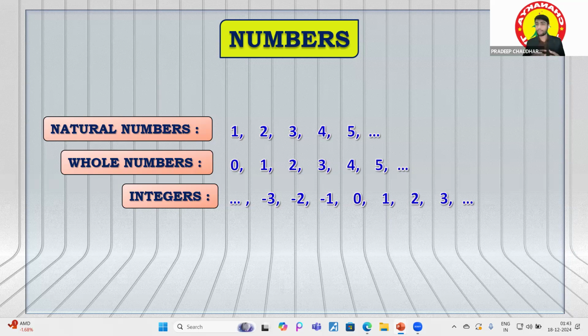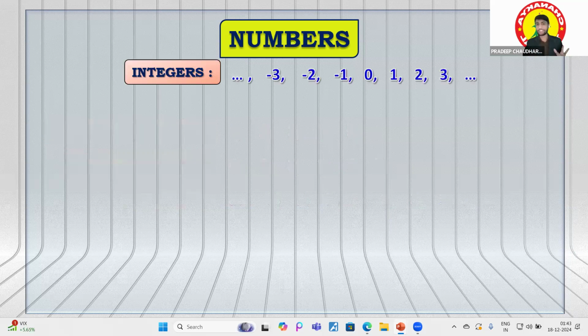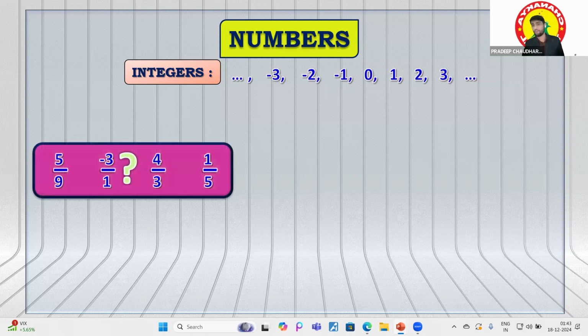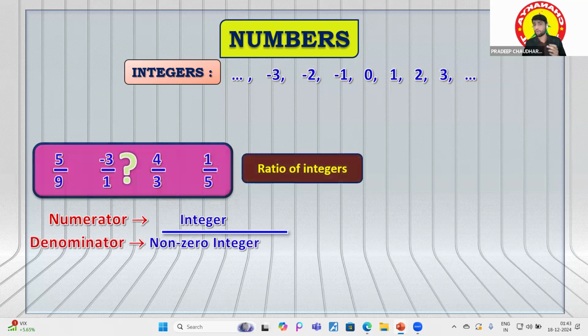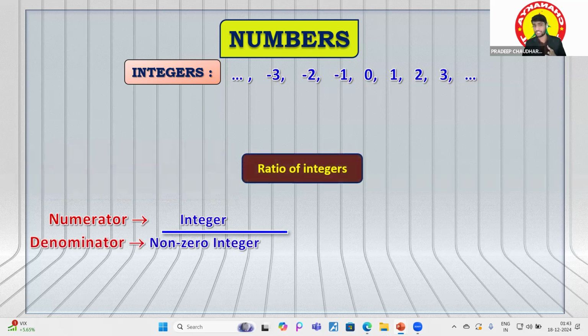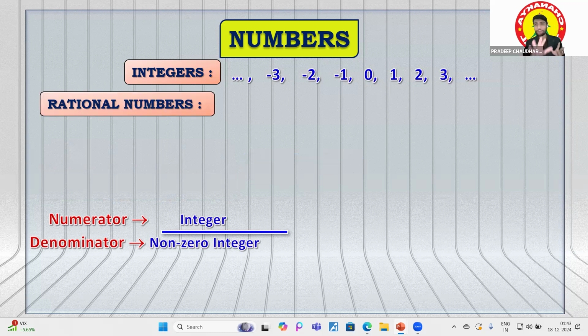So basically, real numbers is like a kingdom. What is that kingdom? We are going to see that kingdom. So these are the integers. Like if we write 5 by 9, minus 3 by 5, minus 3 over 1, 4 over 3, 1 over 5, what are these? They have a numerator, and that is also an integer. They have a denominator, and that is also an integer, right? So what are these? Ratios of integers, basically. We call them the ratio of integers.